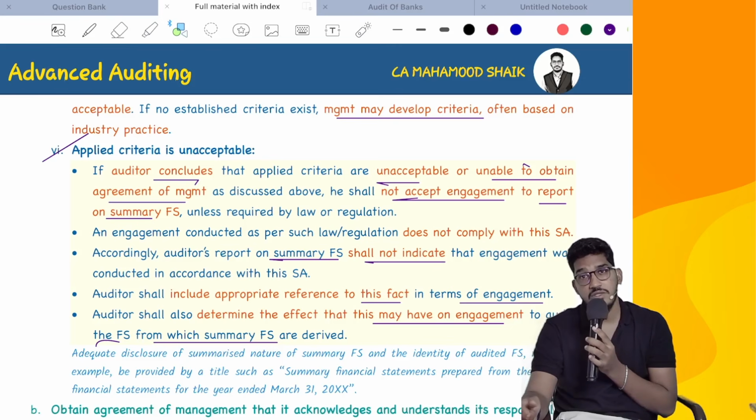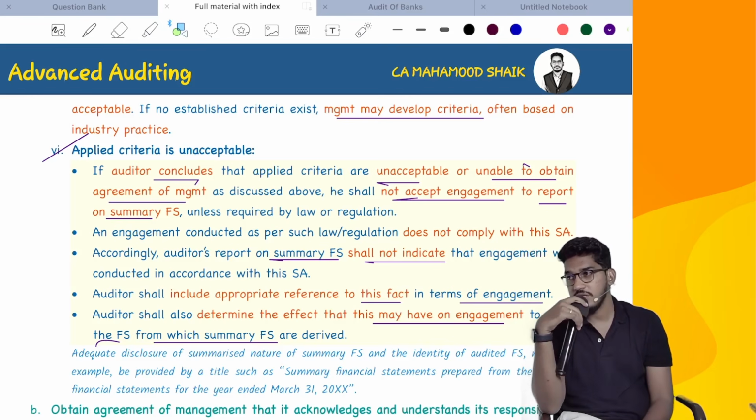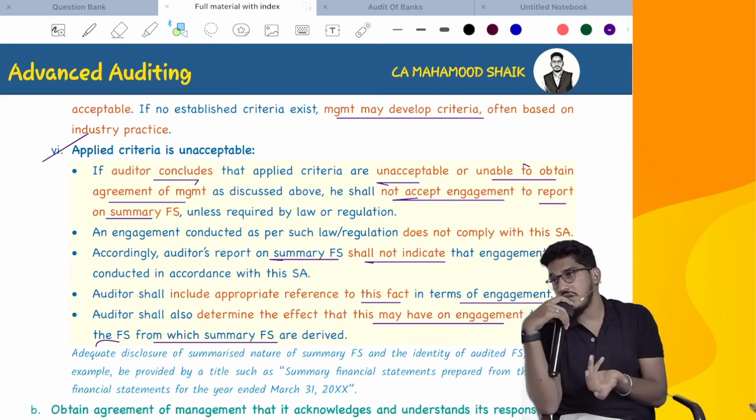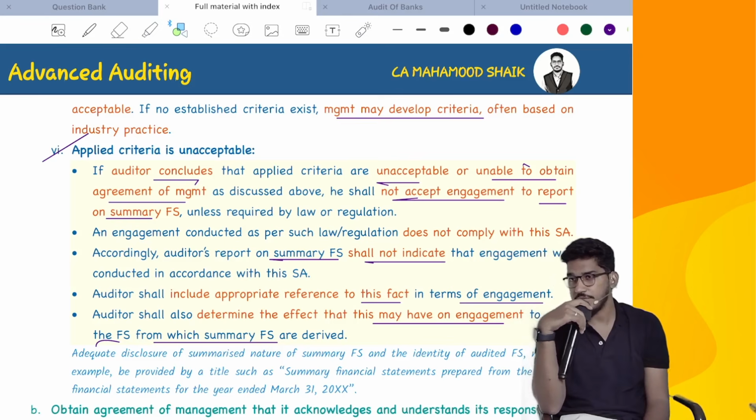Now, will you reassess your risk of material misstatement in the case of main audit also or not? You don't know that management is having such intention, but you got to know now management is not applying suitable criteria. This might give extra information which might require you to reassess your risk of material misstatement and make changes to your audit strategy, plan and nature, timing and extent of audit procedures. That anyhow will be there.